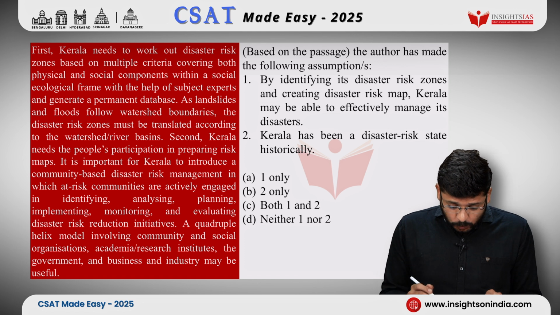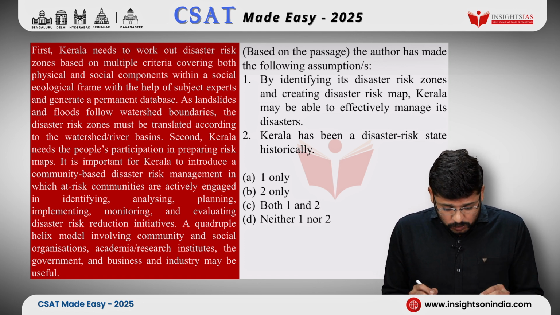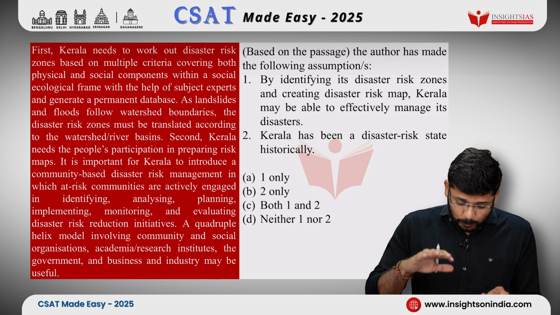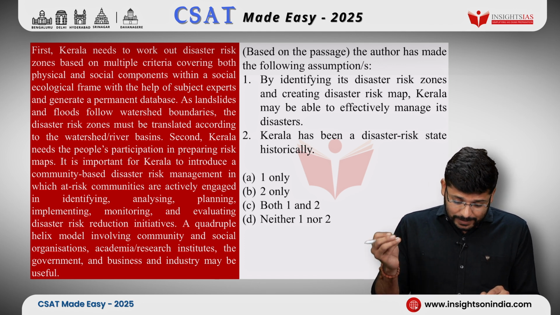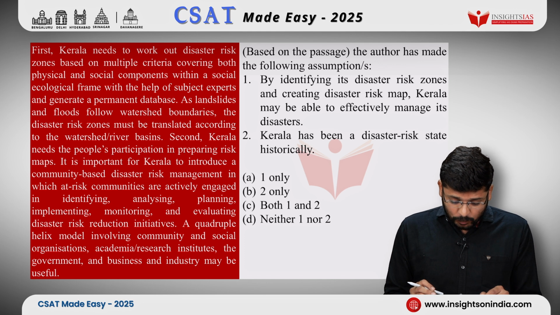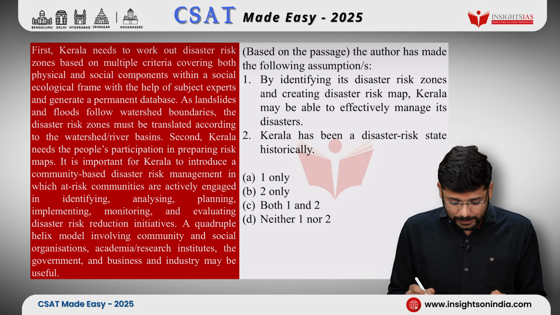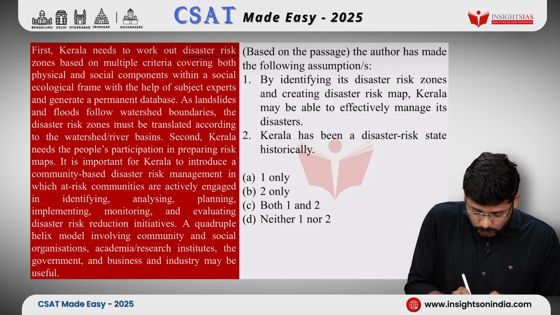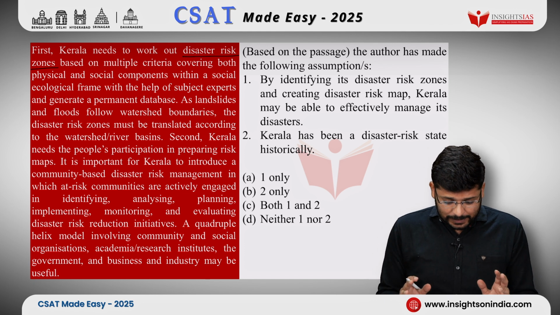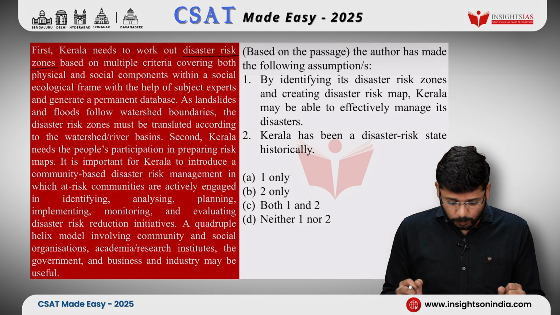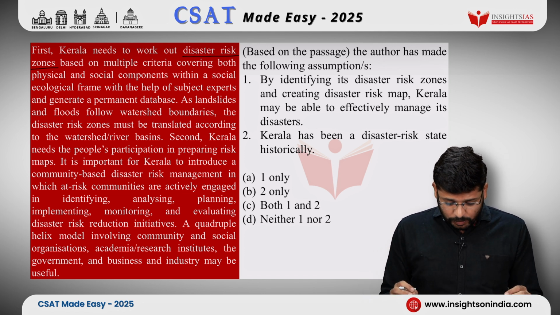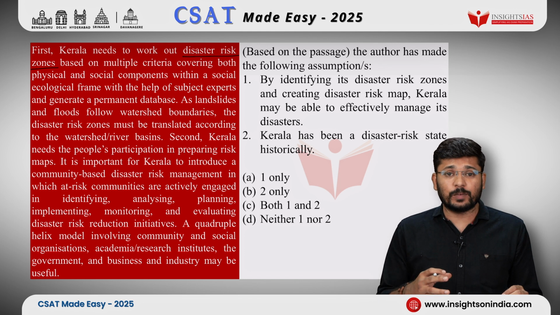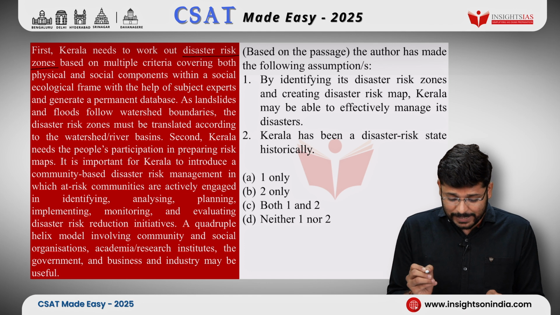First, Kerala needs to work out disaster risk zones based on multiple criteria covering both physical and social components within a social ecological frame with the help of subject experts and generate permanent databases. What will I underline here? I will underline disaster risk zone. What are they talking about? They are saying that Kerala should identify disaster risk zones based on multiple criteria using physical and social components within their ecological frame with the help of subject experts, and they should create a permanent database. So, the whole thing I will denote using the term disaster risk zones.